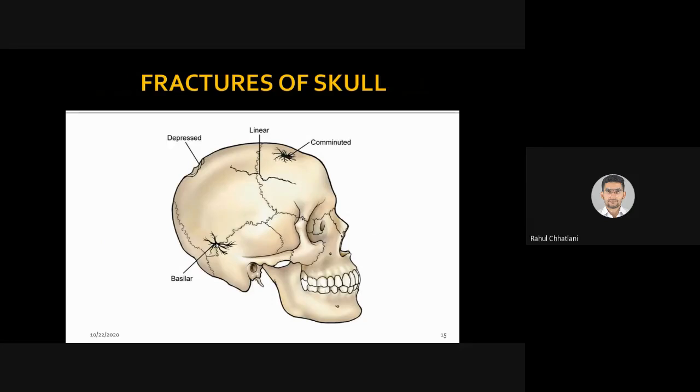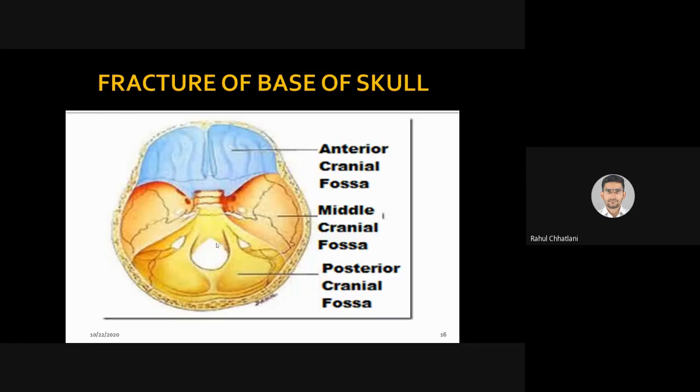Now this can happen anywhere in the skull. So the anterior cranial fossa can be affected, the middle cranial fossa, and the posterior cranial fossa. Either of the three can be affected. If the fossa are affected directly, their breakdown will lead to vital changes in the brain.